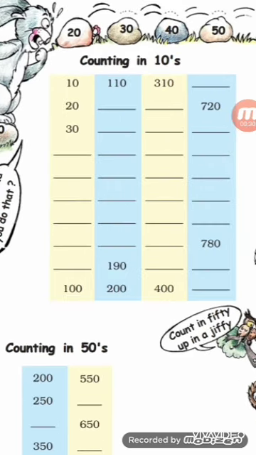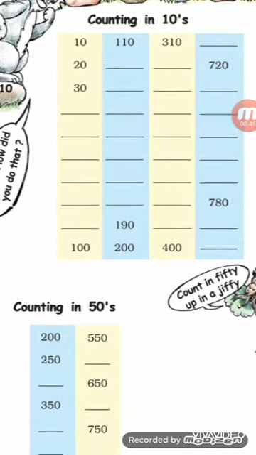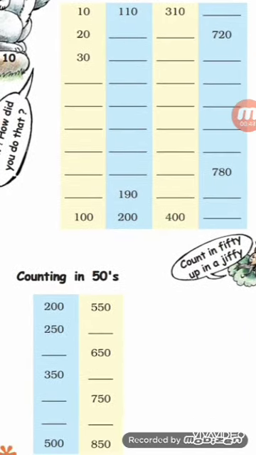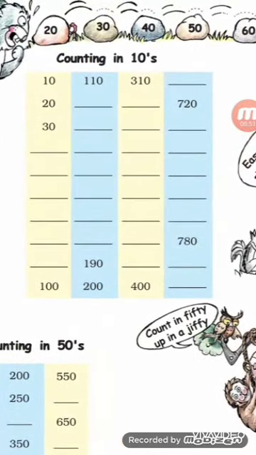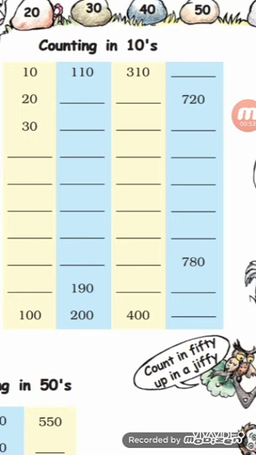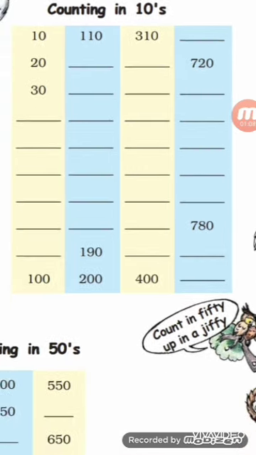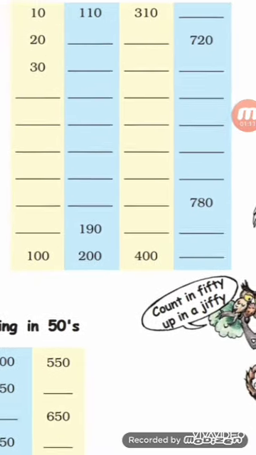In the same way, the next one is 110. So we will add 10 to 110. Okay, so it is 120. Then we will add 10 again to 120. So it is 130. Then 140, 150, 160, 170, 180, 190 and 200. In the same way it is 310. So we will again add 10 to 310. So 310 plus 10 is 320. Then 320 plus 10 is 330. Then 340, 350, 360, 370, 380, 390 and last is 400.